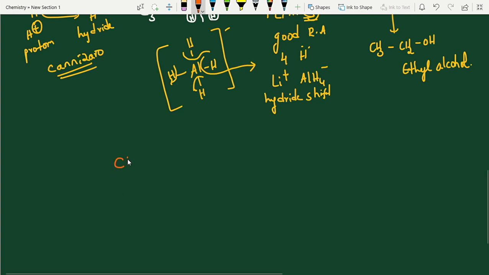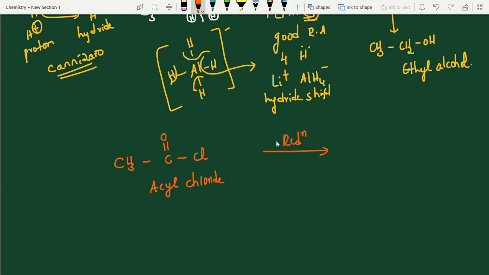CH3 C double bond O Cl. This is an acyl chloride, an acid derivative. They are asking for the reduction product. After reduction, what is the product? Can you expect where the bond breaking happens, students?